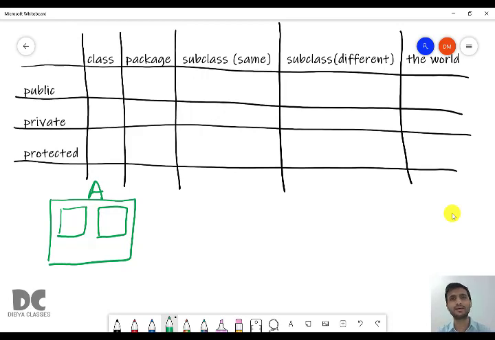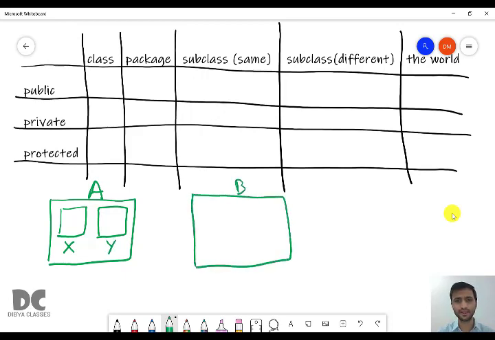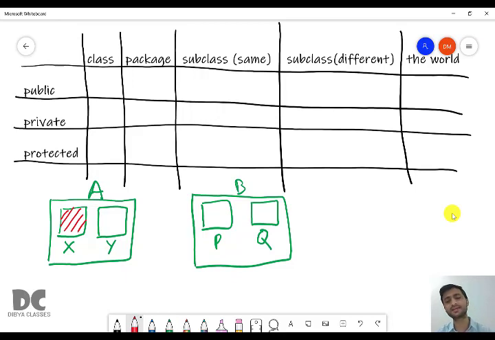So let us say in class A there are two functions, X and Y. There is another program, class B. Again it has two functions, P and Q. Let us talk about the function X. This function X is public void X. So the access specifier is nothing but public.